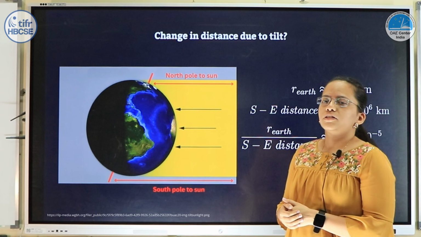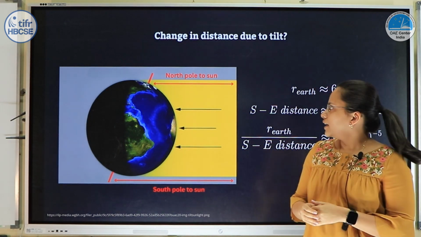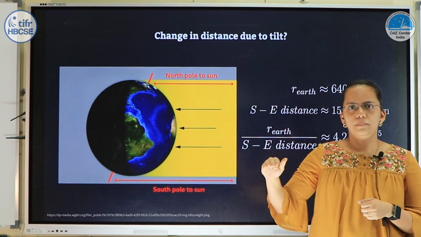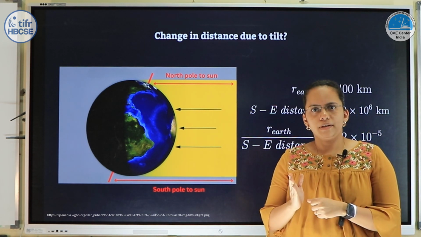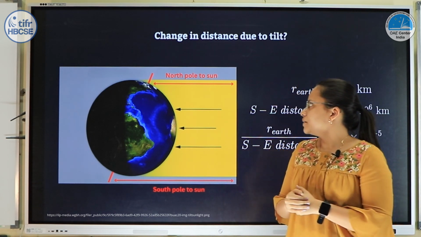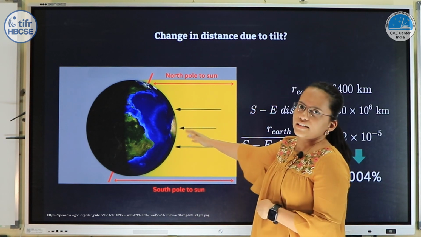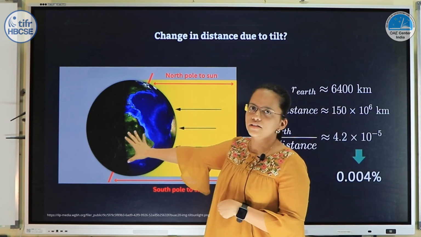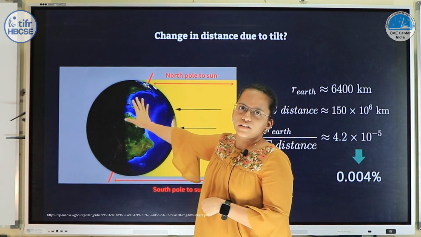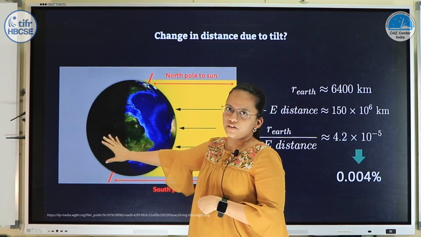The other answer or the response that we got was change in distance because of the tilt of the Earth. Now we all know that the axis of the Earth is not perpendicular to the elliptical plane, but it is slightly tilted with respect to the perpendicular to this elliptical plane. Now this angle being 23.5 degrees. Now if you see in this figure, Sun is obviously on this side of the figure, and this is Earth which is tilted, and it will appear as if the regions in this part, that is the northern hemisphere, are a bit closer to the Sun as compared to the southern hemisphere.